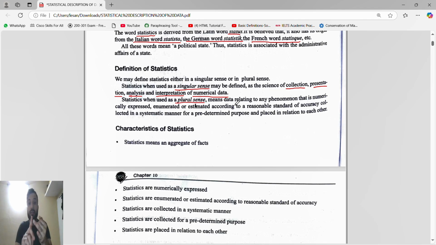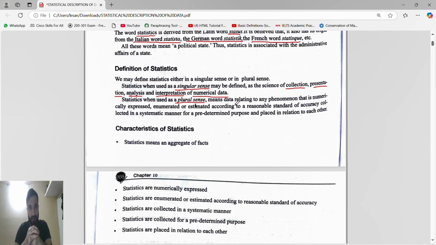Qualitative data depends only upon quality: good, bad, average, below average, very good, excellent, outstanding. With this we cannot say the exact values, so we cannot draw a graph using qualitative data.